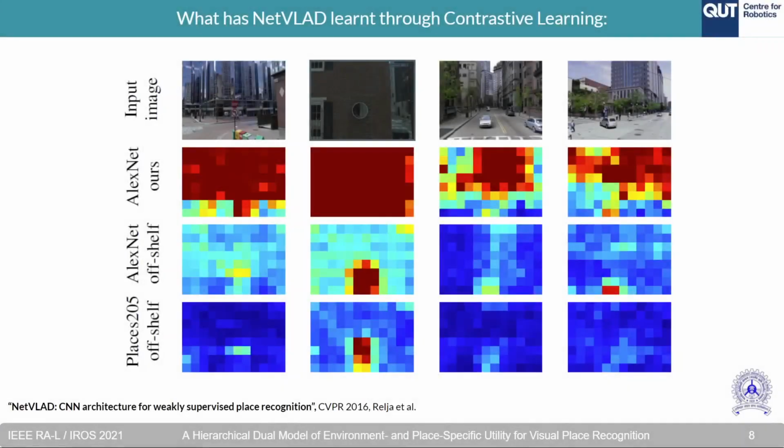One particular analysis of the NetVLAD paper provides insights into what NetVLAD has learned through contrastive learning. The authors used a sliding gray occlusion window to measure the change in values to create a heat map. It was observed that NetVLAD learned to ignore confusing features and instead focuses on describing relevant structures for VPR, such as buildings. Here, the red pixels represent higher change.